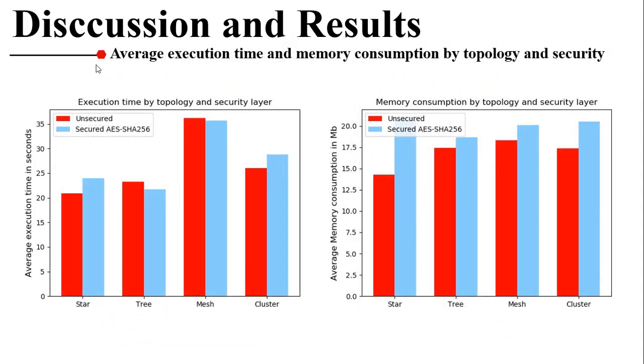And now with the average execution time and memory consumption by topology and security. As shown in the figure, the average execution time for mesh topology is higher than star, tree and cluster. However, for the average memory consumption, we notice that there is not much difference between the 4 topologies.